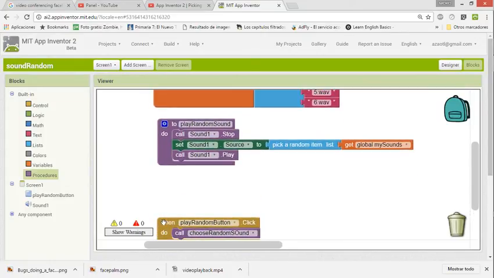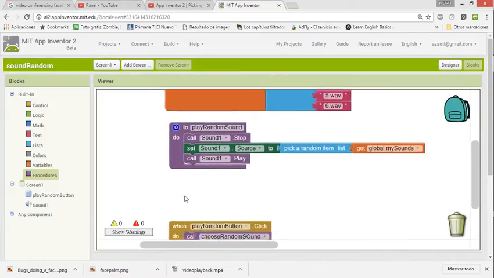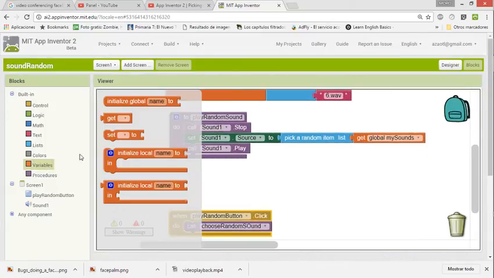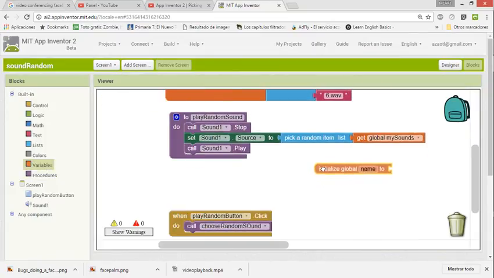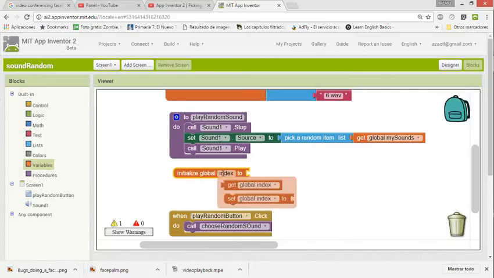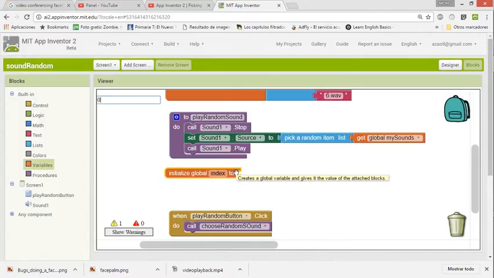So let me check if I have some time to make this. Well, this is just the basic procedure. So let me try to make it. If we want to make that, we need another variable. Let's call it index, and set index to 0.